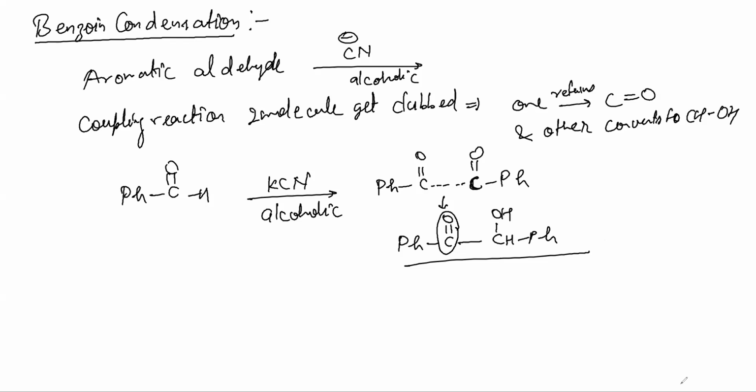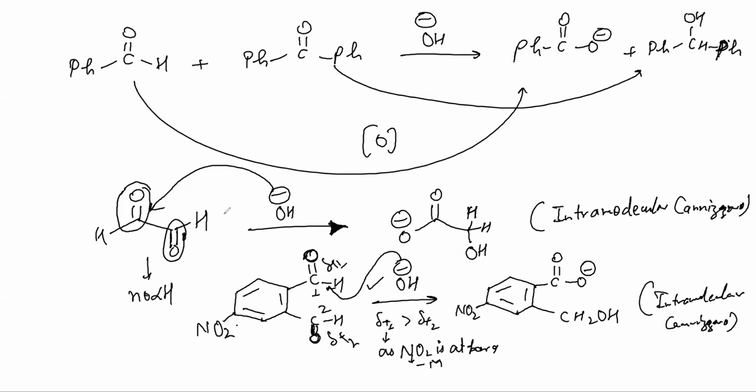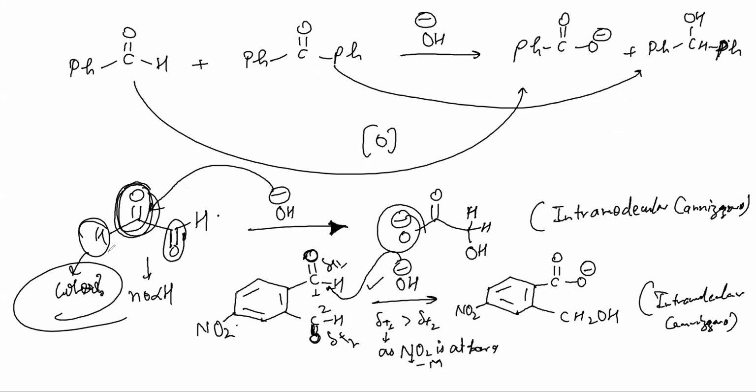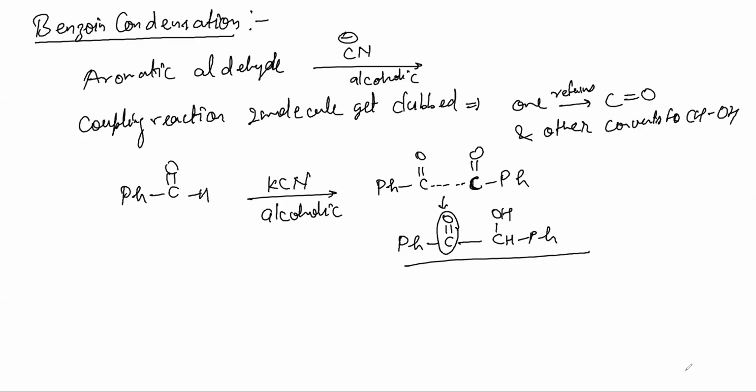If you look at the Cannizzaro reaction, what is happening here? If you look at this Cannizzaro, what happened? This C double bond O was converted into O minus. Can you guess where this H minus went? Where did this H minus go? This H minus went to this carbonyl. This is what we call hydride transfer. If you remember this, the next reaction will be very easy for you.